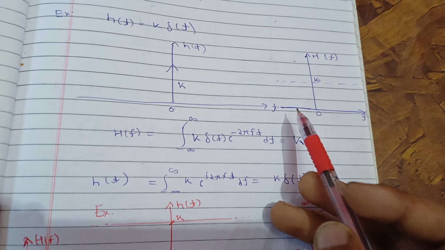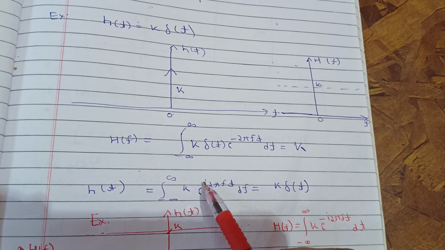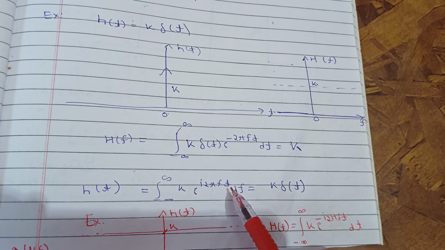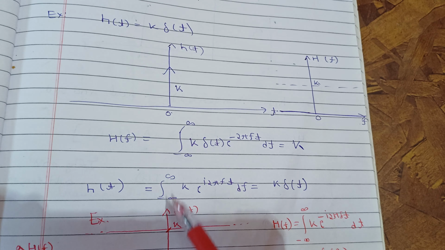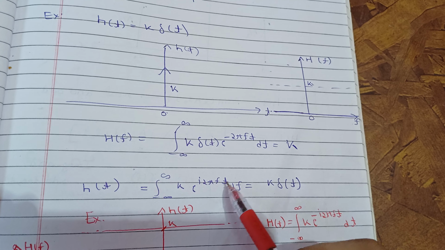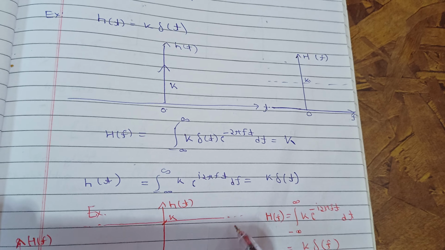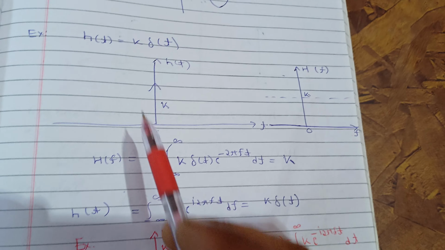Now see, if you find the inverse Fourier transform of this, with k here, the inverse Fourier transform will be the integral of k exponential i 2 pi f t df. You know from the Dirac delta function equation, you can write that the integral from minus infinity to infinity of exponential i 2 pi f t df is equal to the Dirac delta function in terms of t. Since k is constant, it will be k delta(t). That's how you can write your inverse Fourier transform. That will give you the same result as you started with.